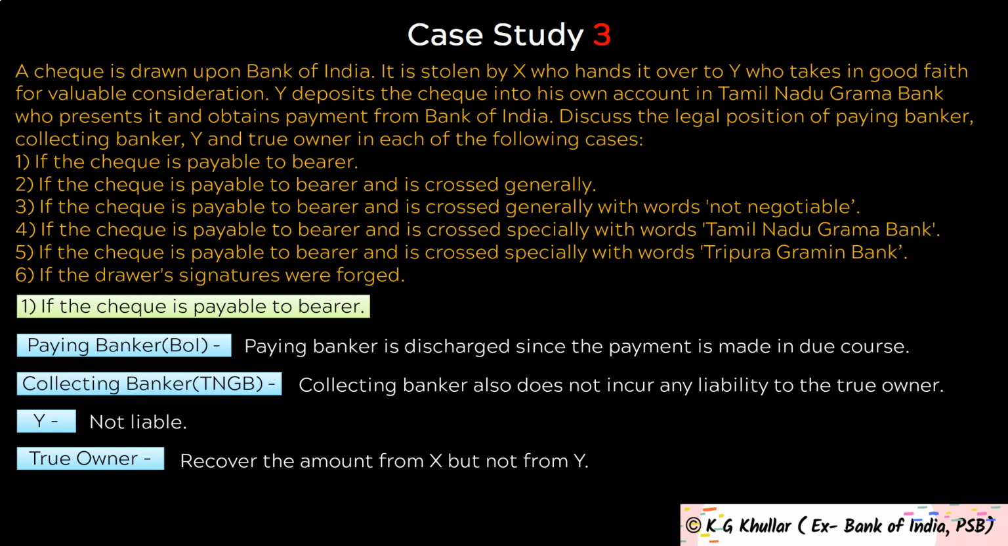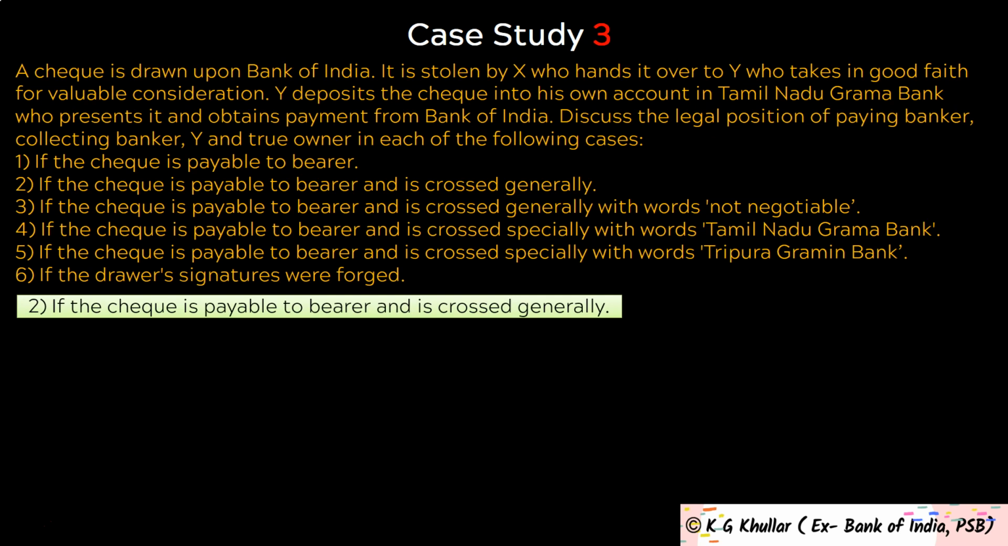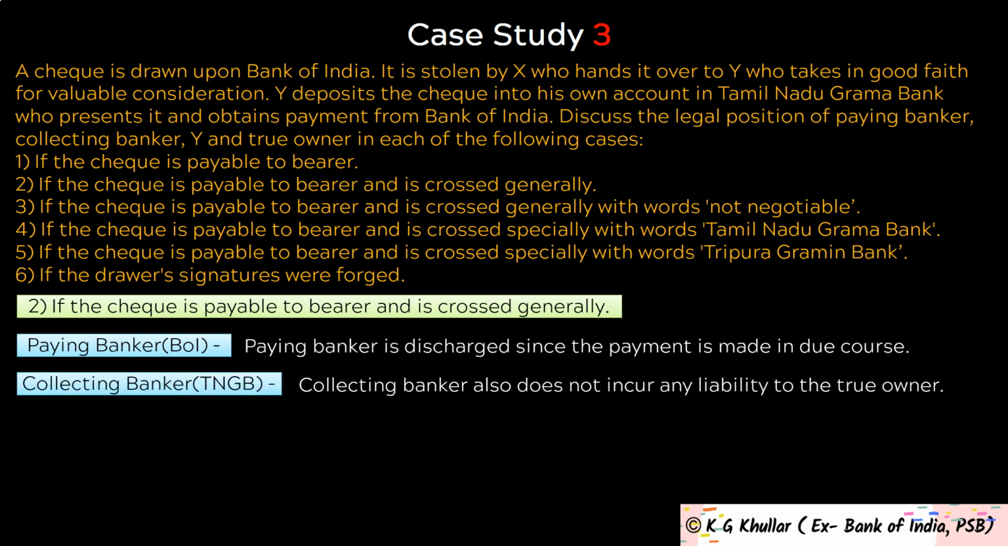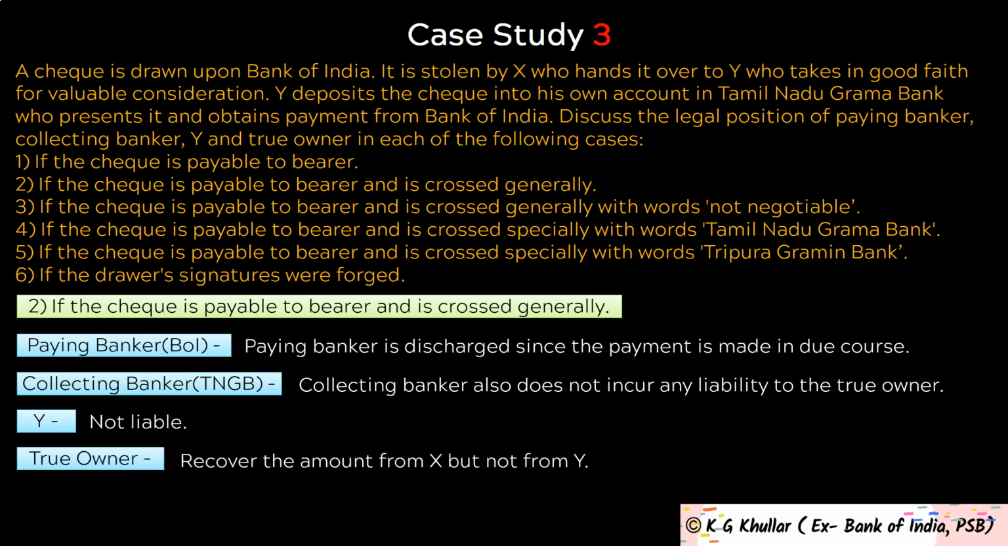Then second case is if the check is payable to bearer and is crossed generally. Friends, in this case, the paying banker is discharged since the payment is made in due course. Then collecting banker also does not incur any liability to the true owner of the check. Then Y also is not liable to the true owner of the check. And lastly, true owner can absolutely recover the amount from X but not Y.